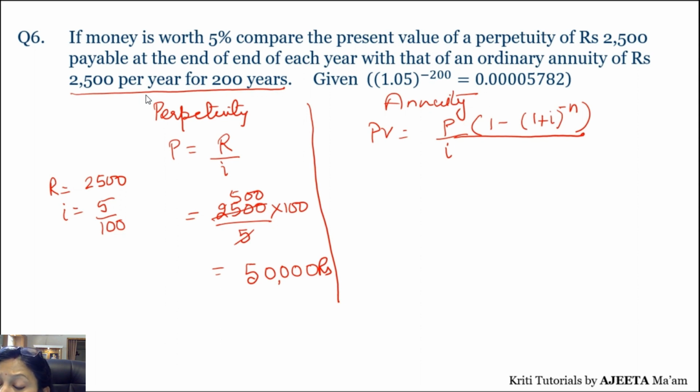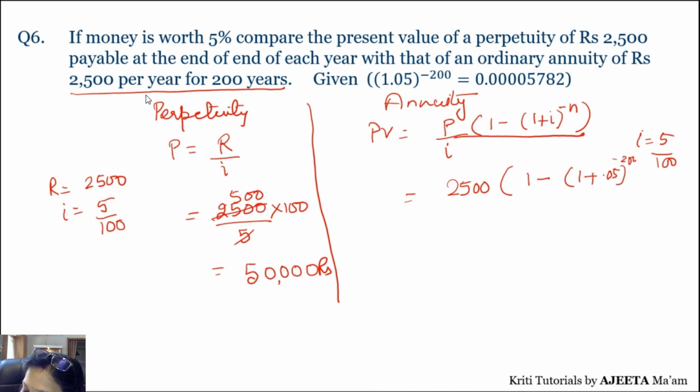Now let's calculate the same value for annuity. उसके लिए present value क्या आता है? So again 2,500 into. Now if you check here, we get 1 plus I. I is what? Same. So I will be 5 by 100 here again. So 1 plus 0.05 raised to minus 200, because we are taking n as 200 years, right? So you are making it for 200 years. Okay, so now I will be again what? 5 upon 100. So this 100 will go up. Okay, let's write it.